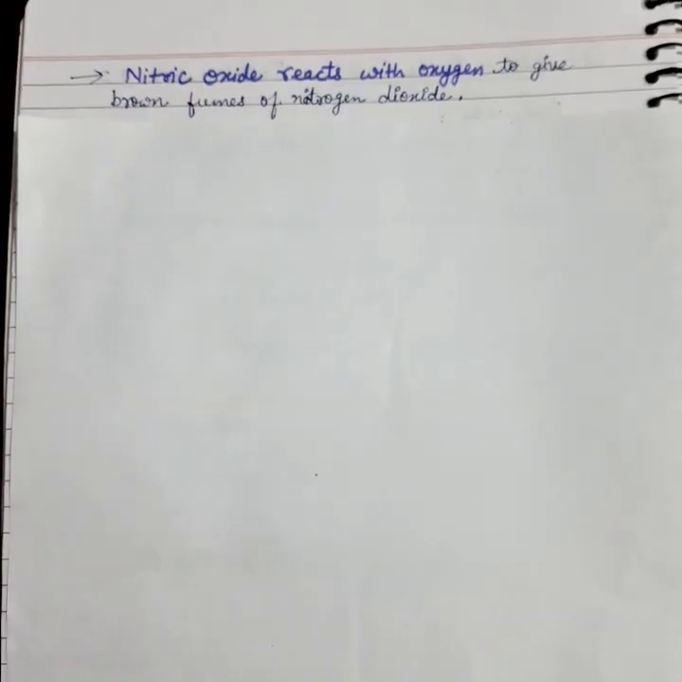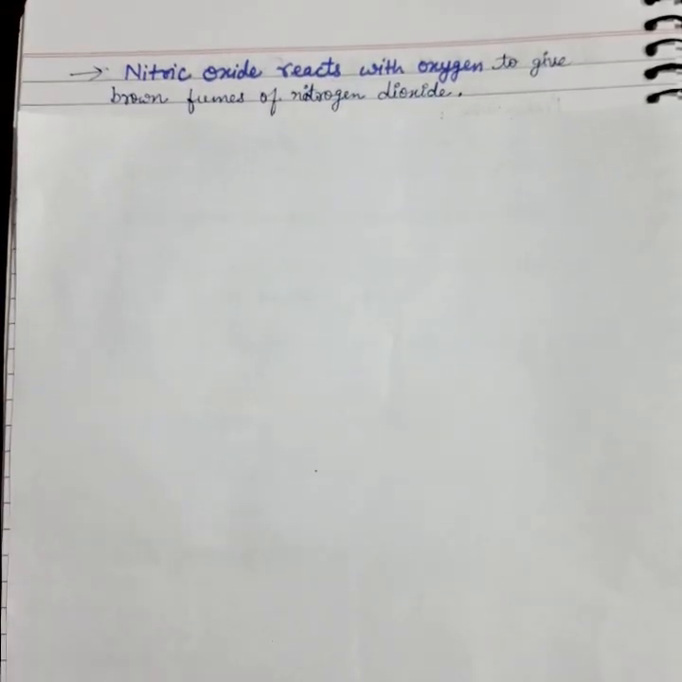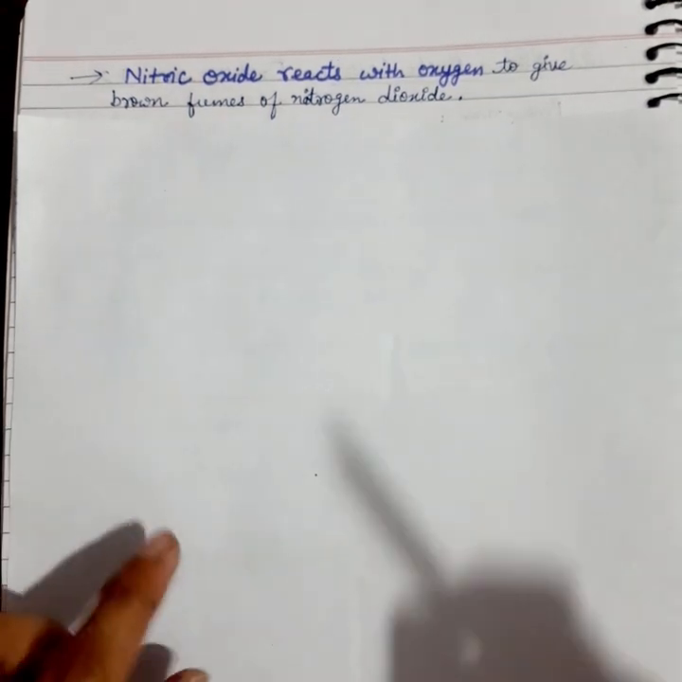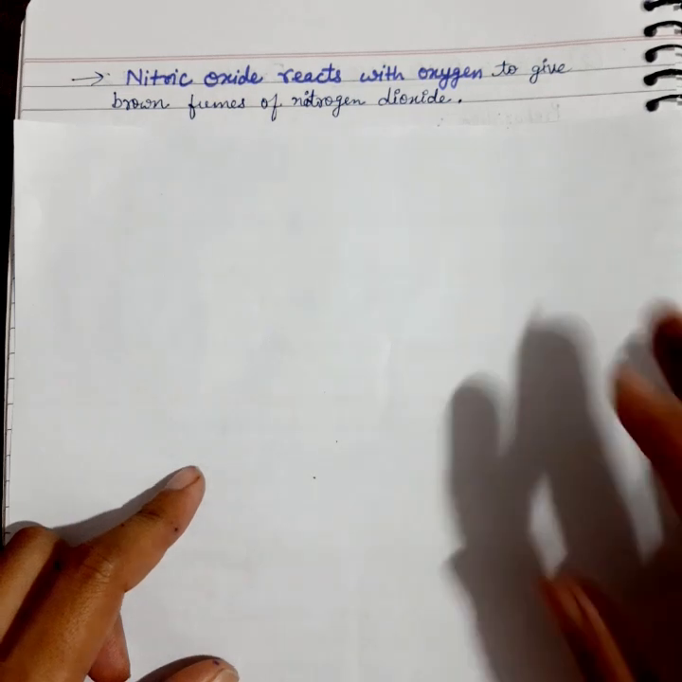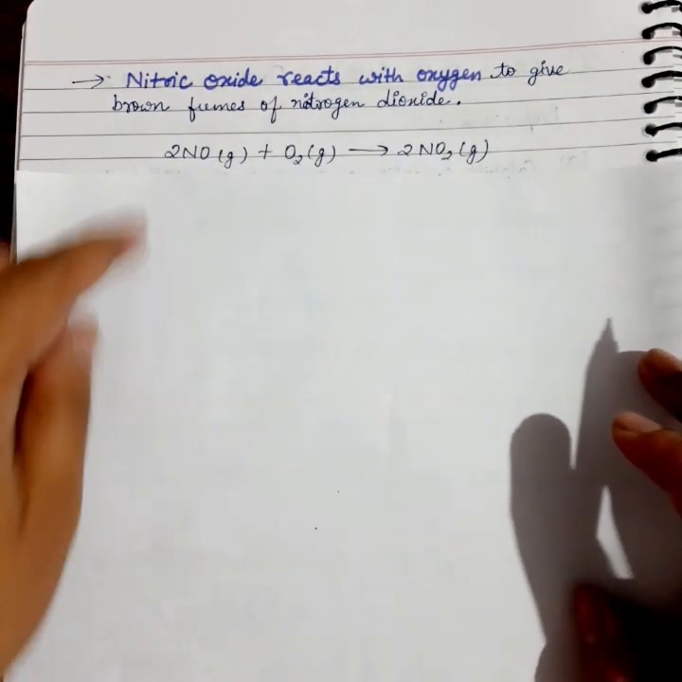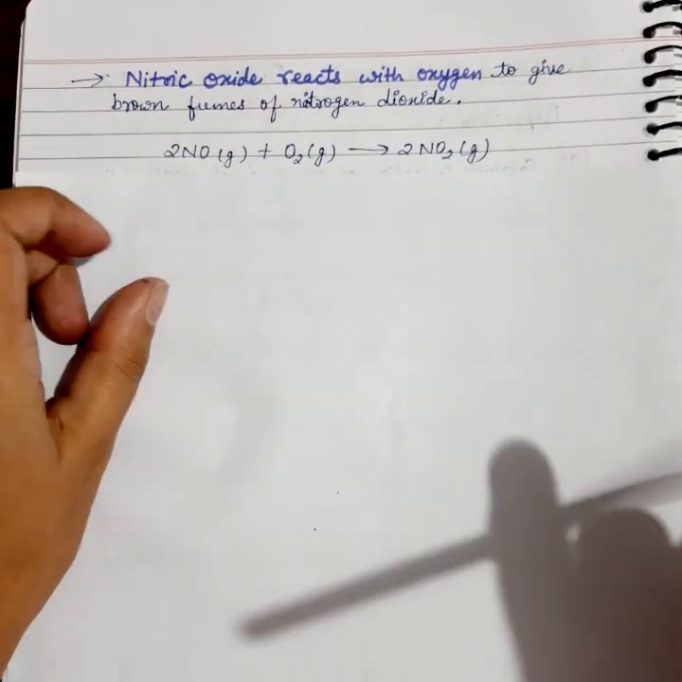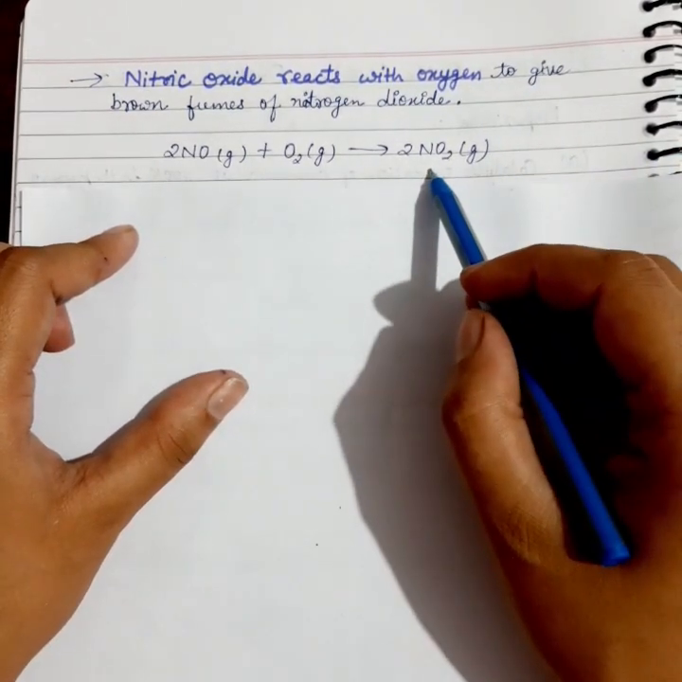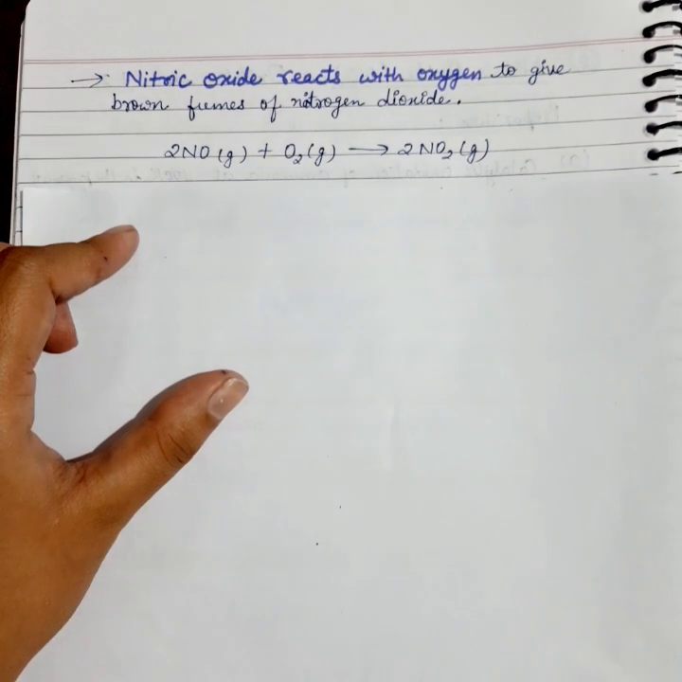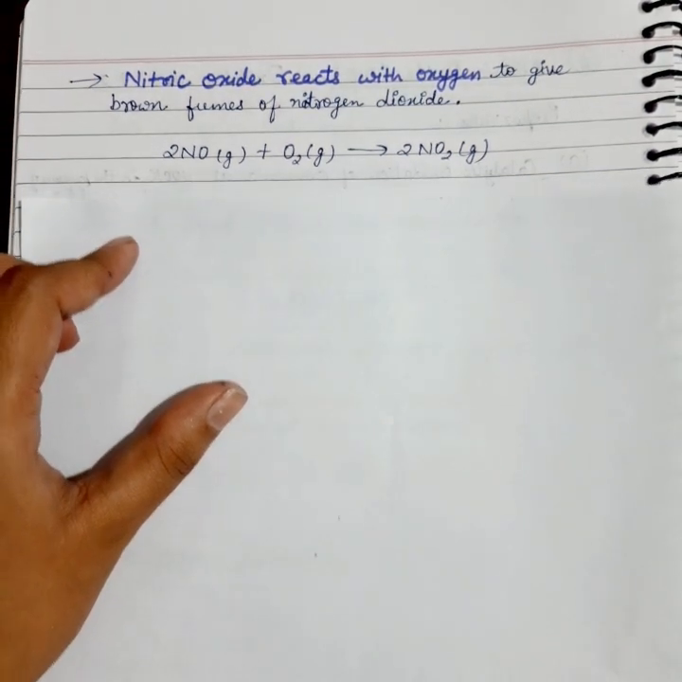Now let's see some properties of nitric oxide as well. Nitric oxide reacts with oxygen to give brown fumes of nitrogen dioxide. The reaction for that: NO combines with oxygen and forms nitrogen dioxide, NO2, which is brown in color, and it is a gas which fumes in brown color.